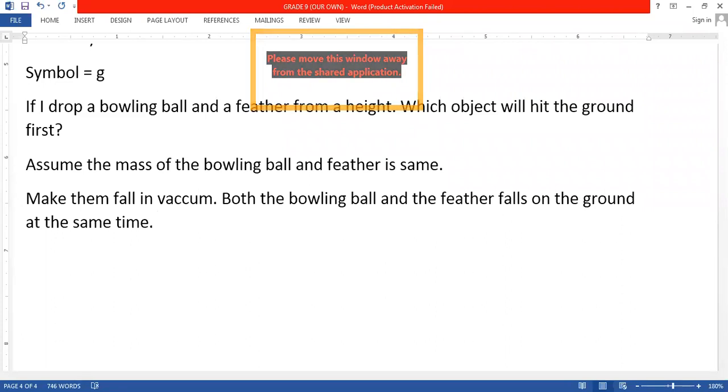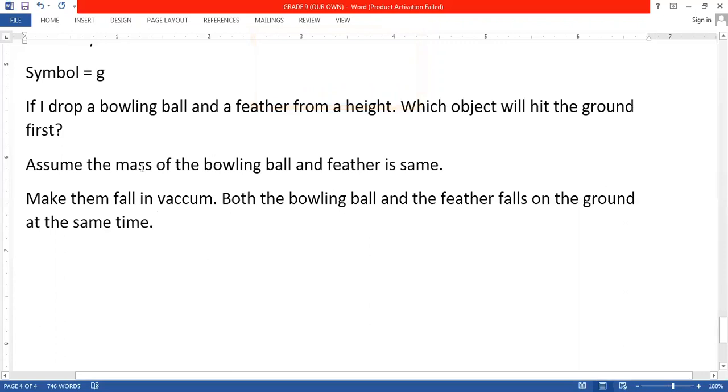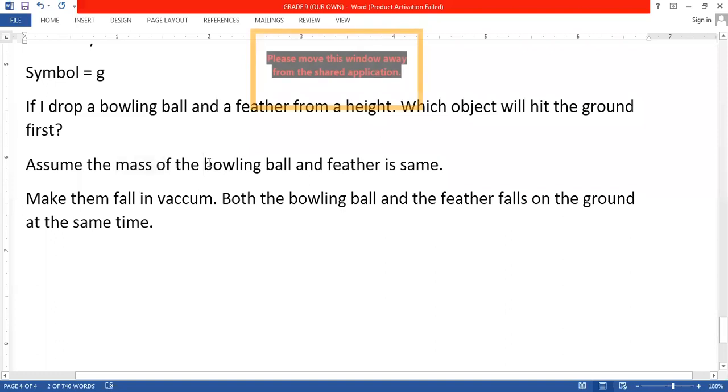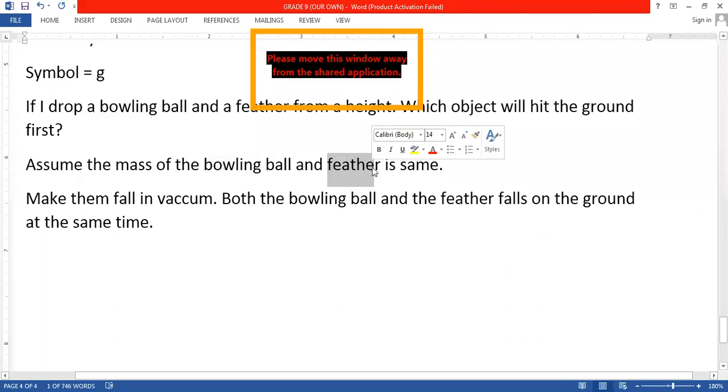Same time. Why will they fall at the same time? Because the air friction, the air resistance is zero on both the objects. The air resistance on the bowling ball as well as the feather will be zero, and that's why you will find that the bowling ball and the feather will fall on the ground at the same time. Getting it, class?